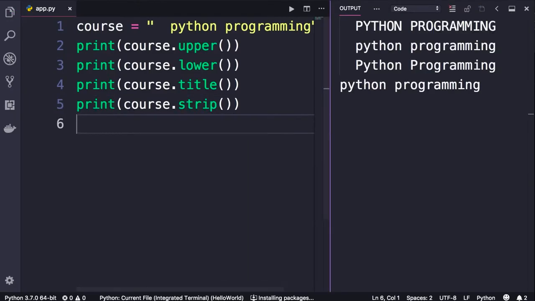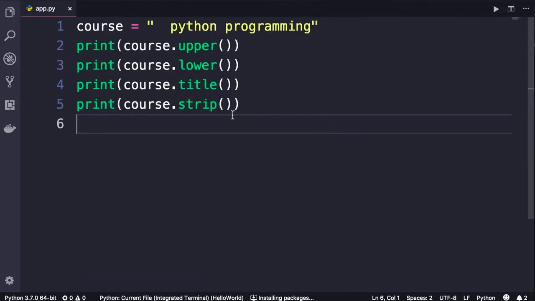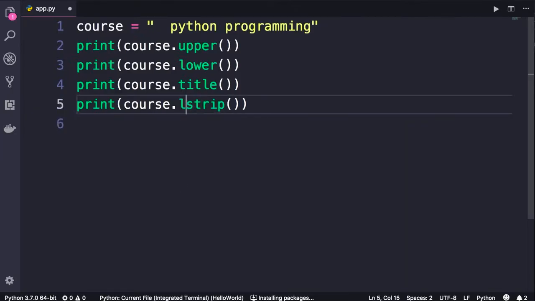Take a look. So note that in the first three examples, we have those white spaces, but in the last one, it is removed. So strip removes the white space from both the beginning and end of a string. We also have lstrip, which is short for left strip, and rstrip, which is short for right strip. So it will remove the white space from the end of a string.